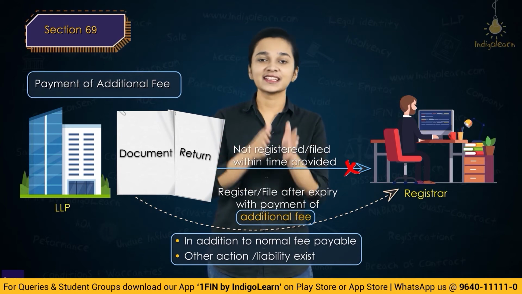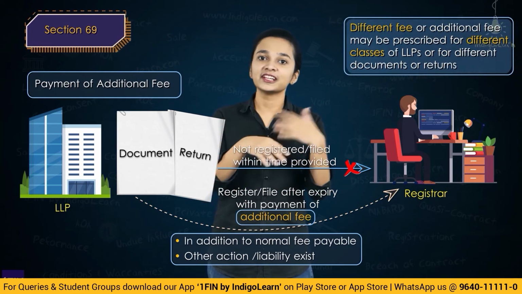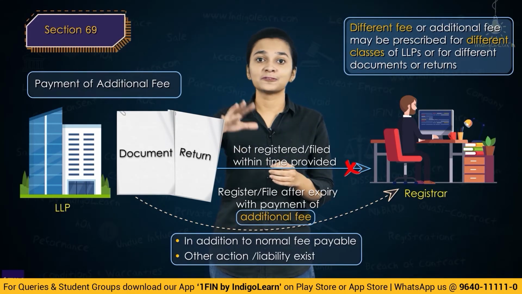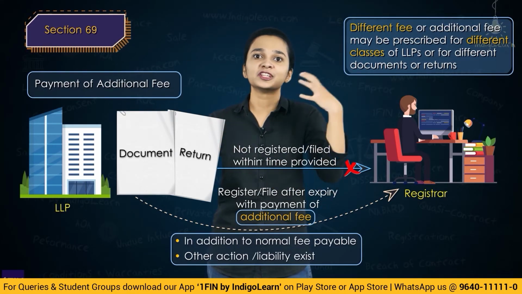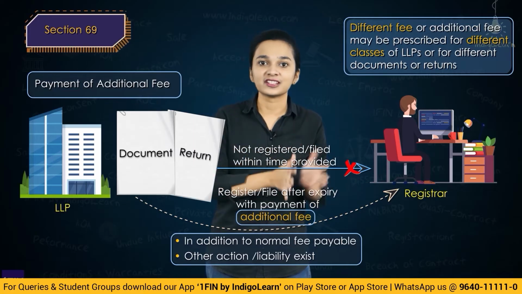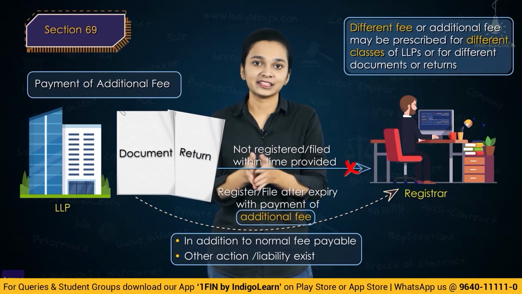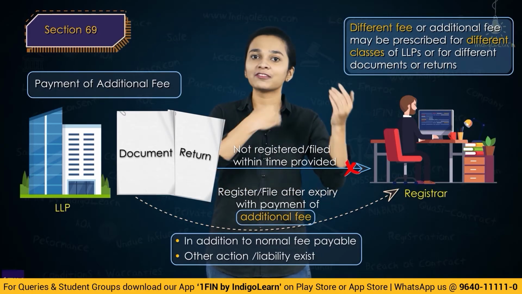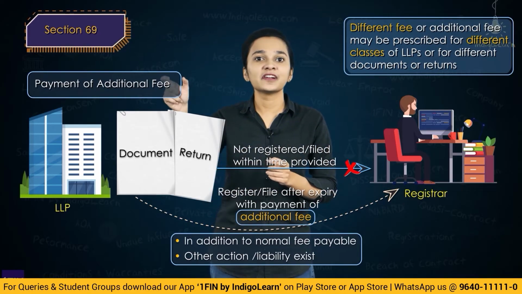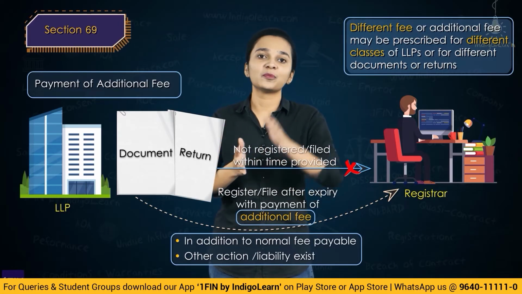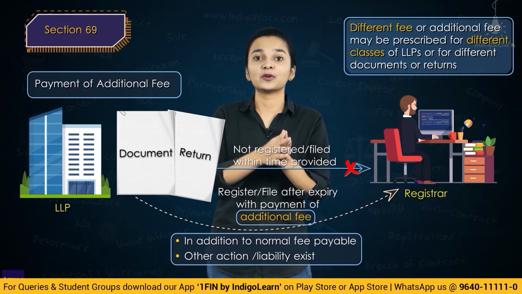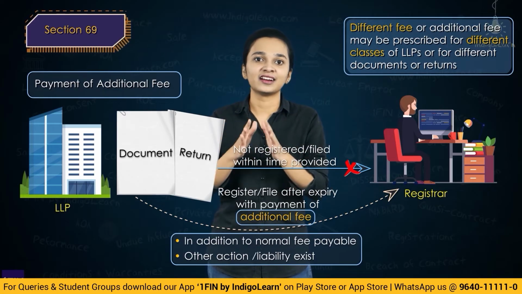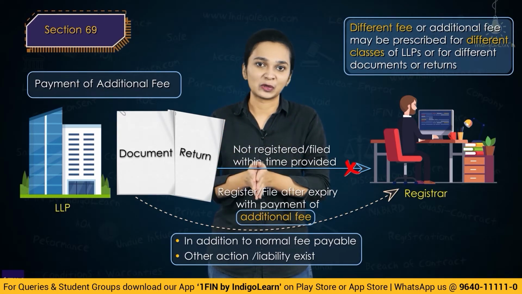And apart from this, a different additional fee will be prescribed for different classes of LLP, for different documents, for different returns where there is a delay in filing. So there is no one particular additional fee which has been prescribed. You have to pay additional fees, but the amount of additional fee would vary depending upon the LLP, depending upon the document which is being filed, and depending upon the other filing requirements.